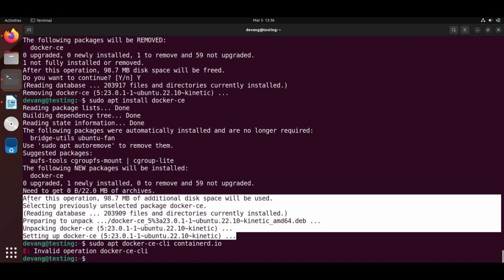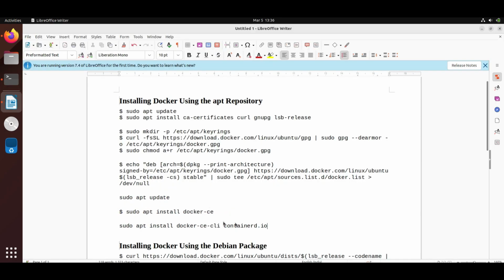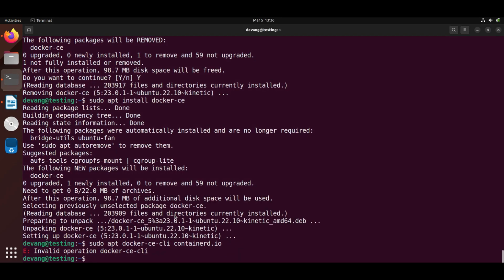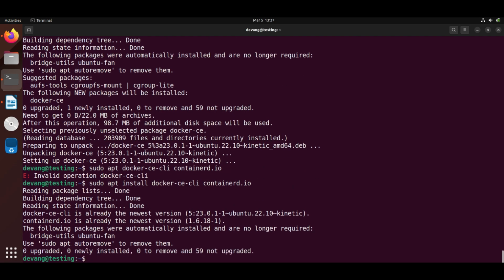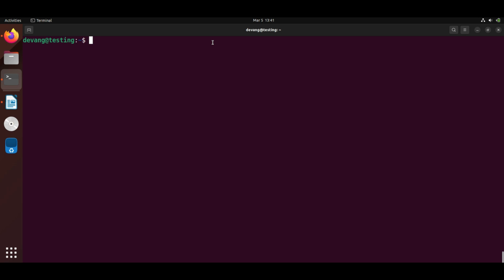So Docker CE is installed. Now we will install Docker CE CLI and containerd.io. So Docker CE command line and containerd.io is installed. Now as we have downloaded the Docker Desktop file, so let's go to that and run that file.